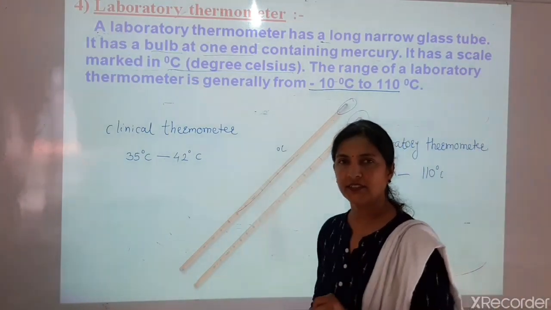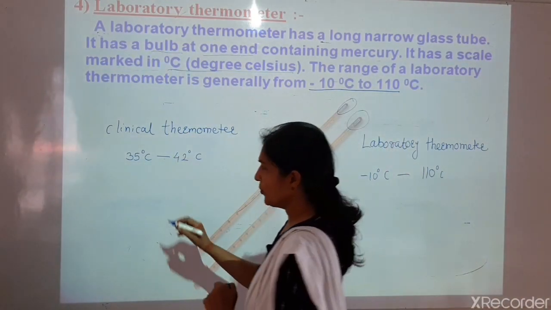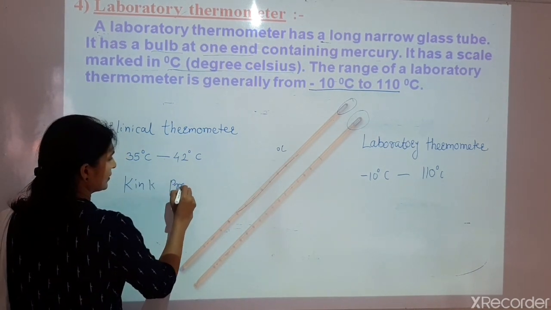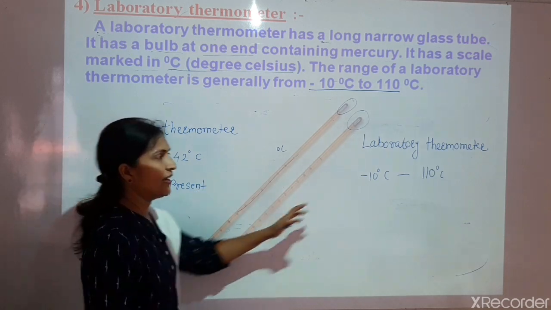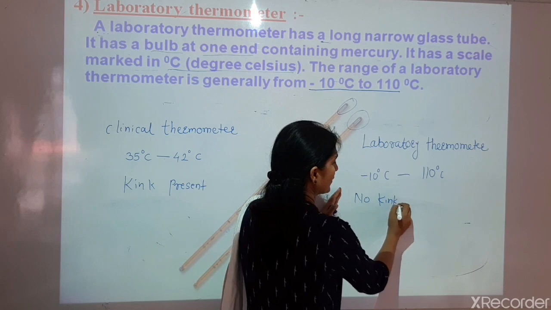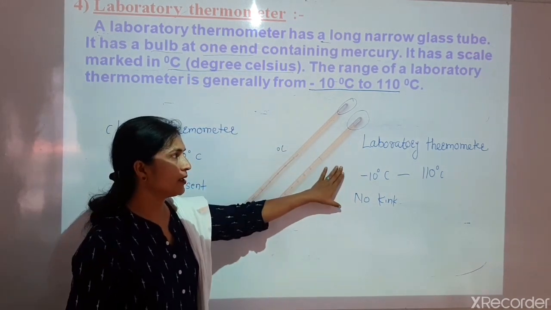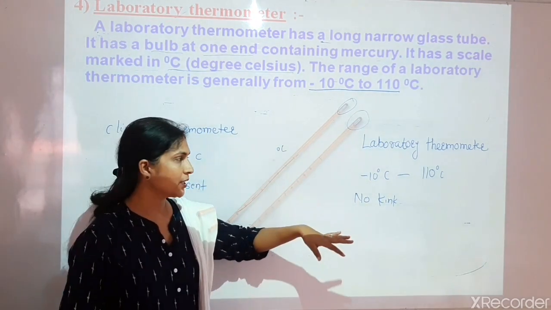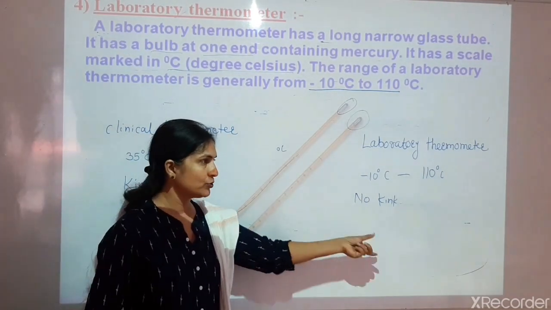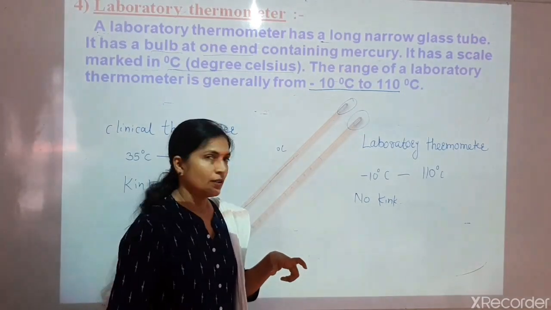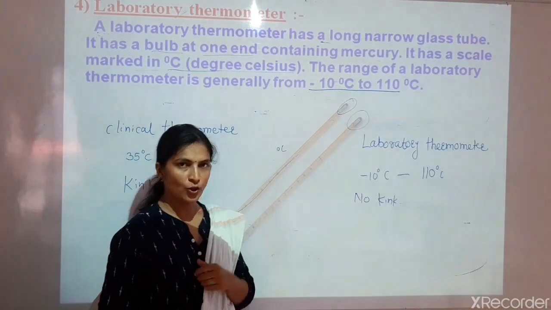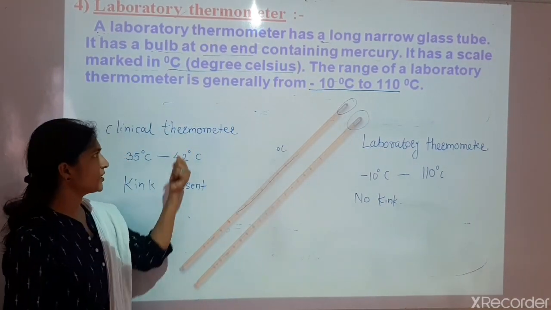And one more difference: in the clinical thermometer, a kink is present, but in the laboratory thermometer there is no kink. So when you take the laboratory thermometer out from the liquid, it will not give an accurate temperature or measurement, because once you take it out from the liquid, the mercury level immediately falls down, so you will not get the accurate temperature or measurement. But the kink is present in the clinical thermometer.